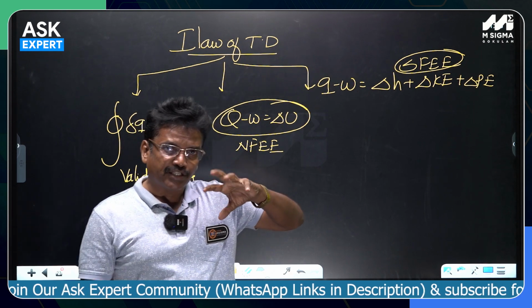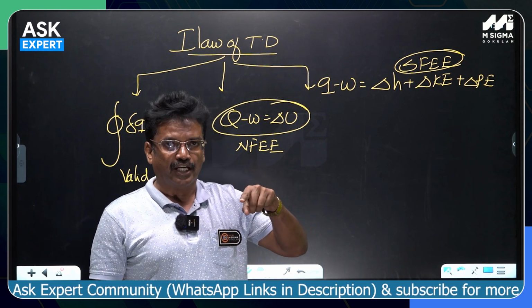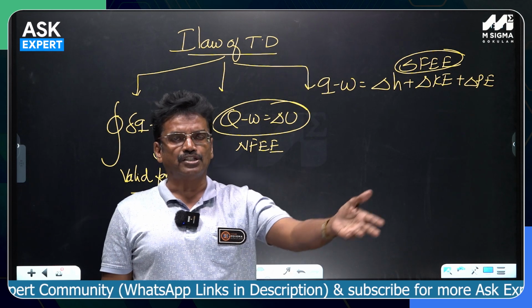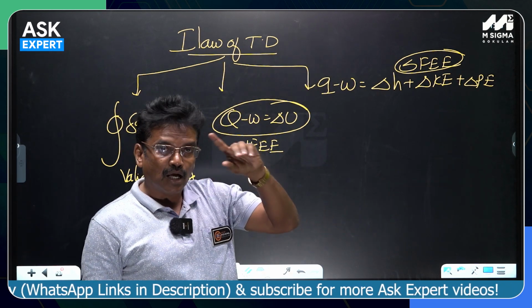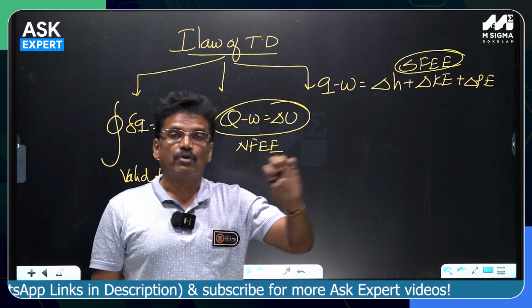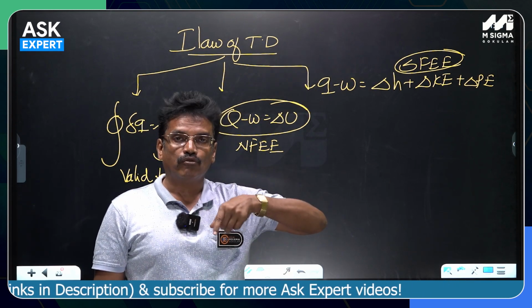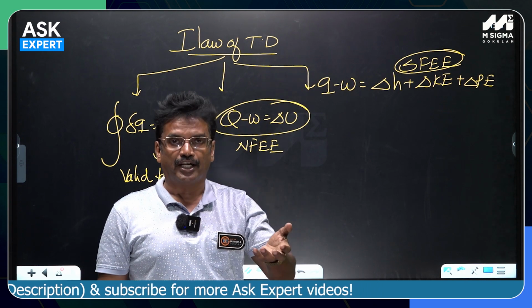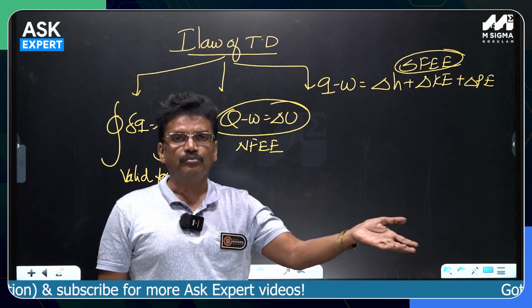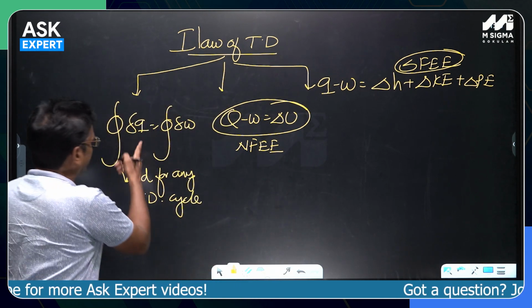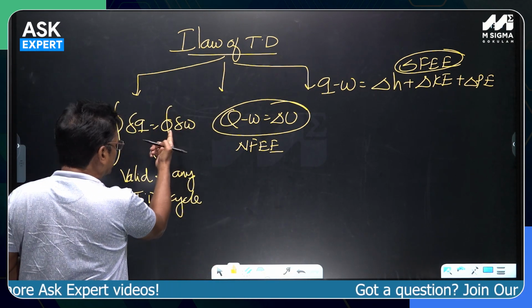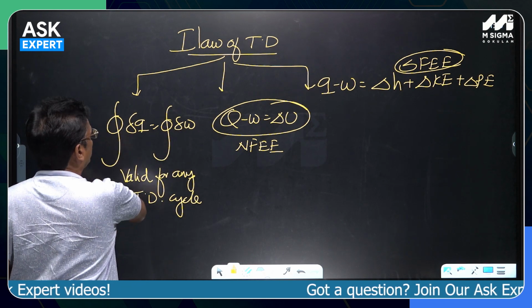Any thermodynamic cycle running in the clockwise sense, for example the Otto cycle, Diesel cycle, Brayton cycle, Rankine cycle, or Carnot cycle, is a work producing cycle. Any clockwise cycle on a PV diagram or a TS diagram must be a heat engine cycle. It will give you the net work output. That means the cyclic integral of delta W will be positive, and when this is positive, this also will be positive.